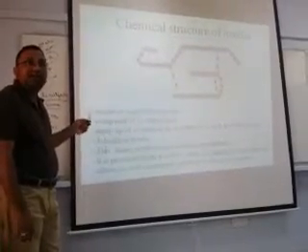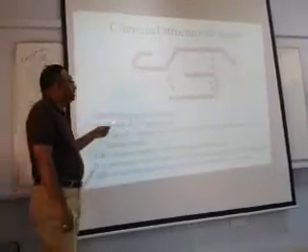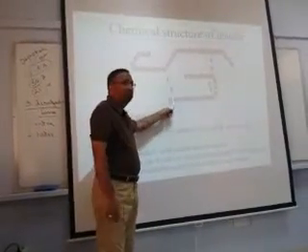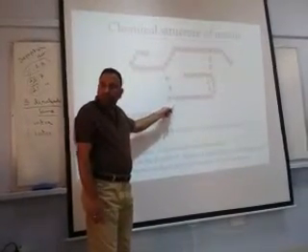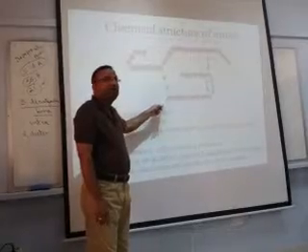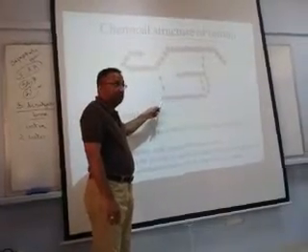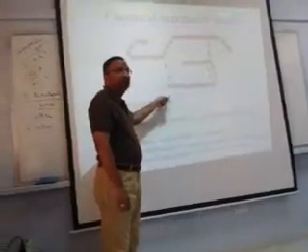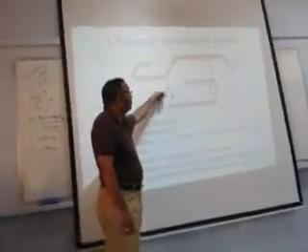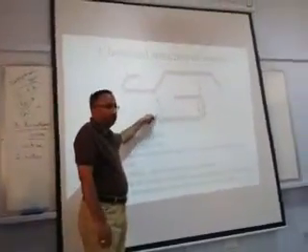This disulfide bond is because of cysteine. Cysteine is which amino acid? Cysteine is a sulfur containing amino acid. That sulfur is responsible for the disulfide bond.